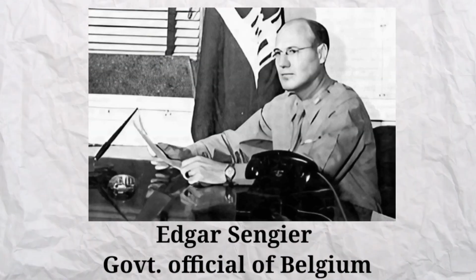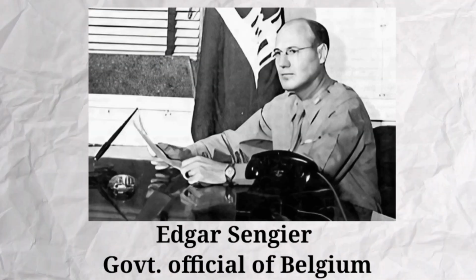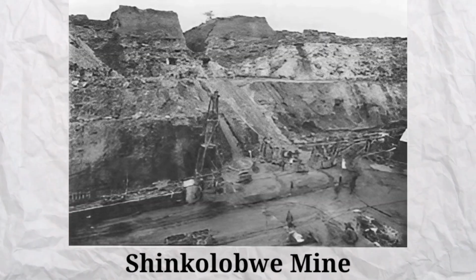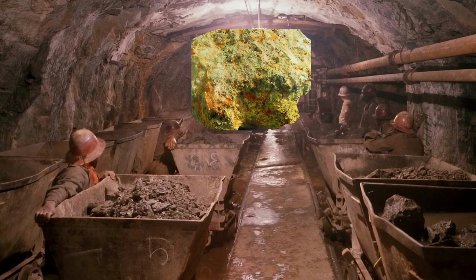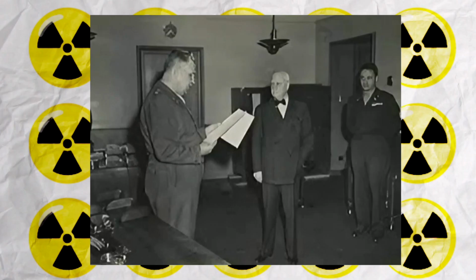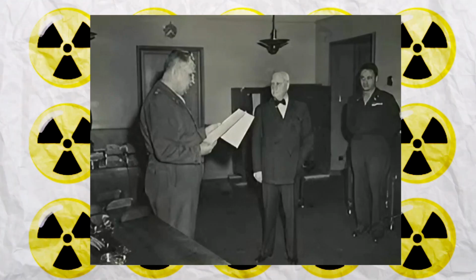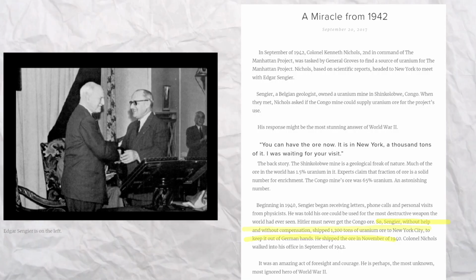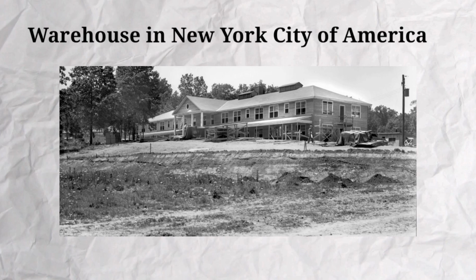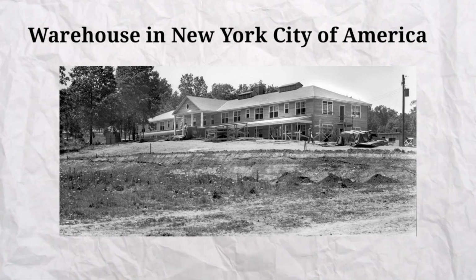Edgar Sengier was a Belgian official, who was the director of the Shinkolobwe mine in Congo. At that time the world's highest quality uranium was produced in this mine. Edgar Sengier became aware of the possible use of uranium in the atomic bomb, so due to this fear, Edgar Sengier sent 1,250 tons of uranium stock of this mine to a New York City warehouse in America.